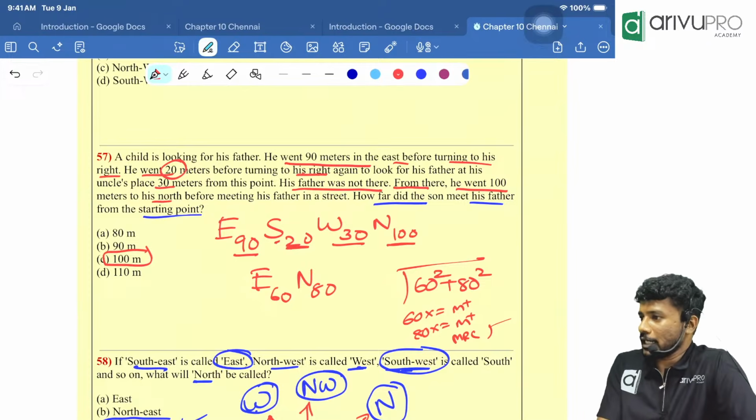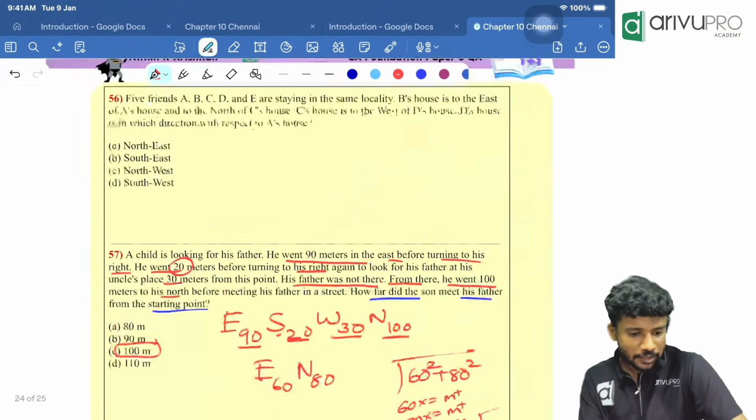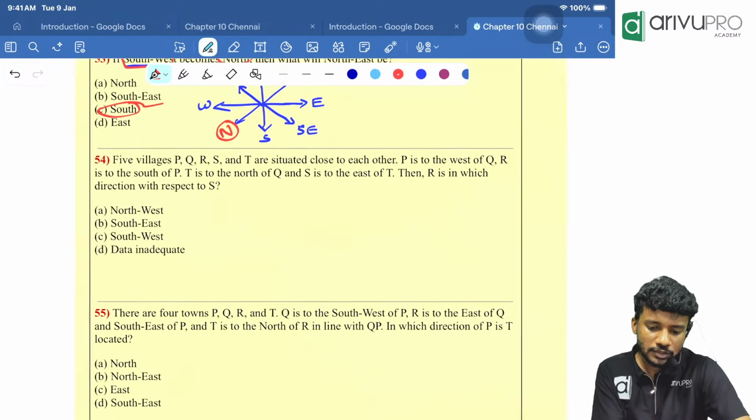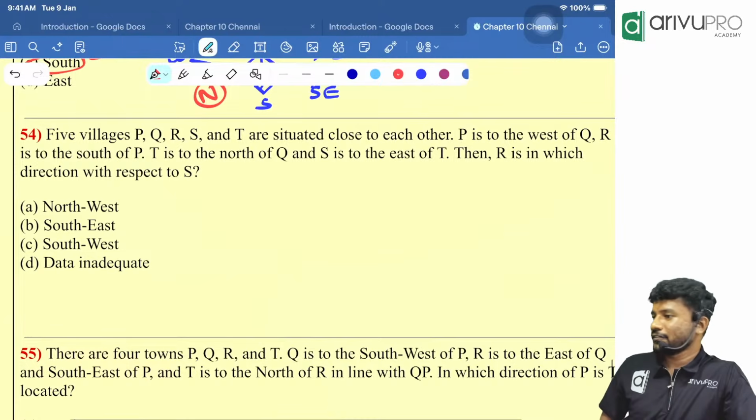Okay, then clear. Then I think we are almost at the end. We can wind up with the last set of questions. 54th question.